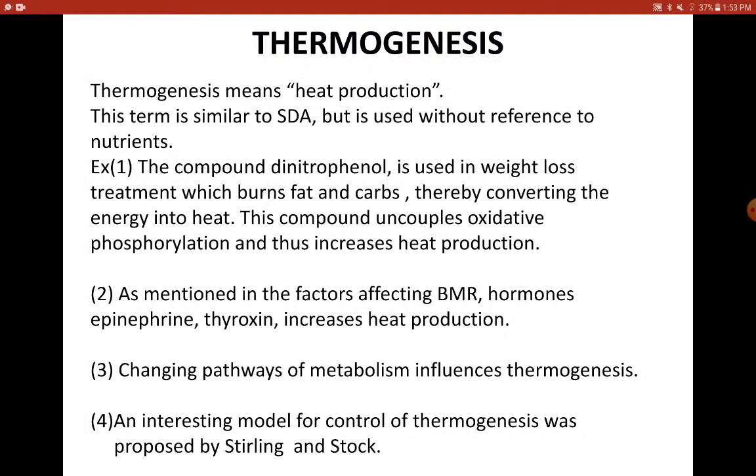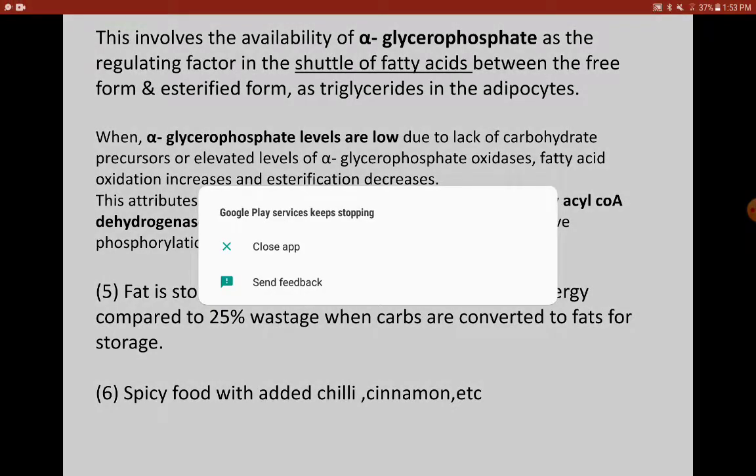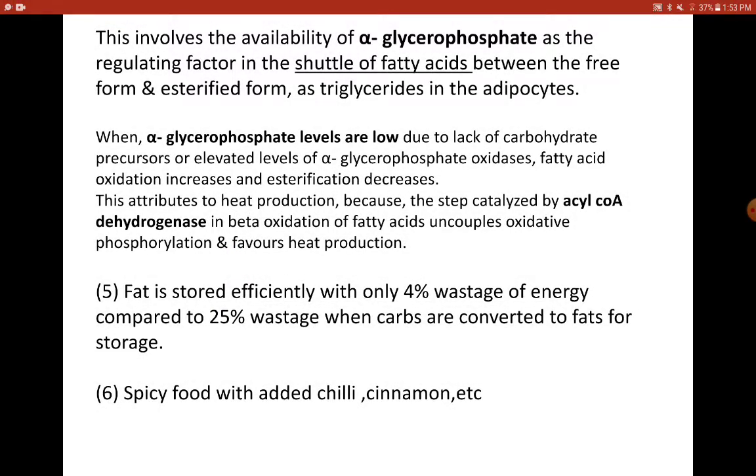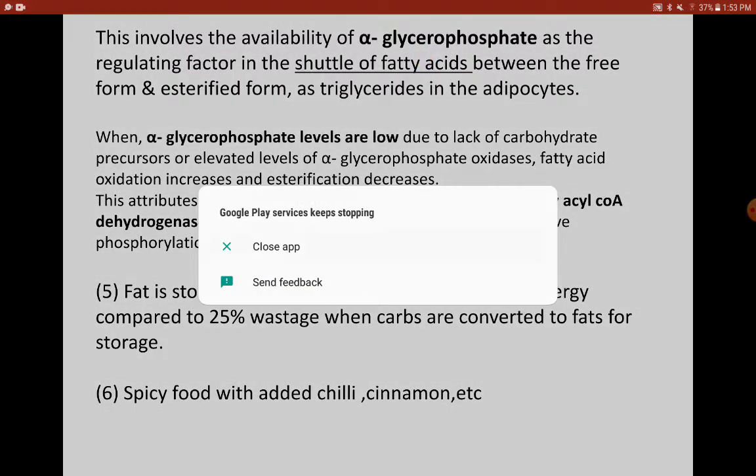So one more interesting model was given on thermogenesis by Stirling and Stock, the two scientists who spoke about the involvement of alpha glycerophosphate. It is an intermediate which comes in the glycolytic pathway. So it shuttles between the presence of fatty acids in the free form as well as in the esterified form.